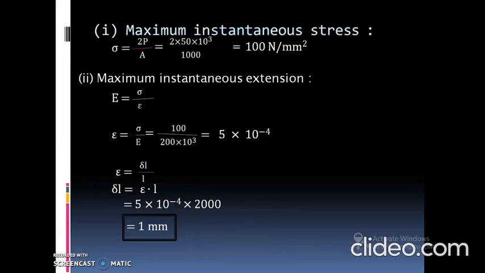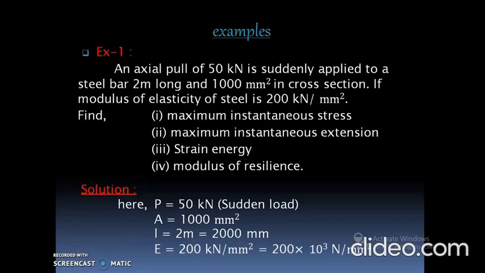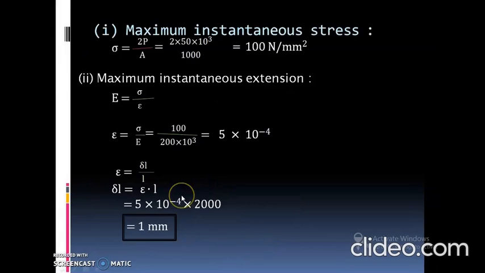Firstly we will calculate maximum instantaneous stress. What is the formula for maximum instantaneous stress for suddenly applied load? It was also calculated in your previous derivations. Sigma is equal to 2P by A for suddenly applied load. So 2P means 2 into 50 into 10 raised to power 3, the suddenly applied load already given in your problem statement. Placing the value of P into this equation, and the area value is 1000, we finally get the maximum instantaneous stress, sigma, equal to 100 Newton per mm square.